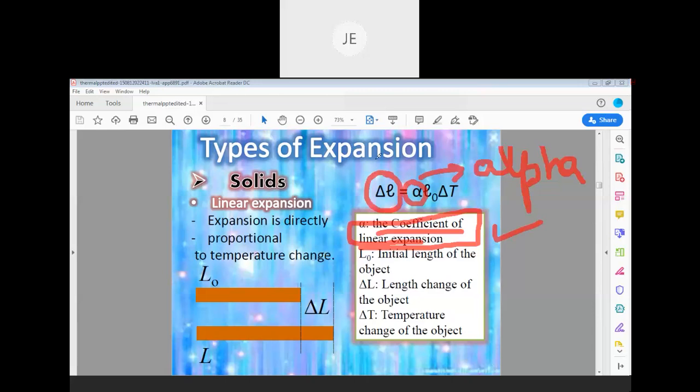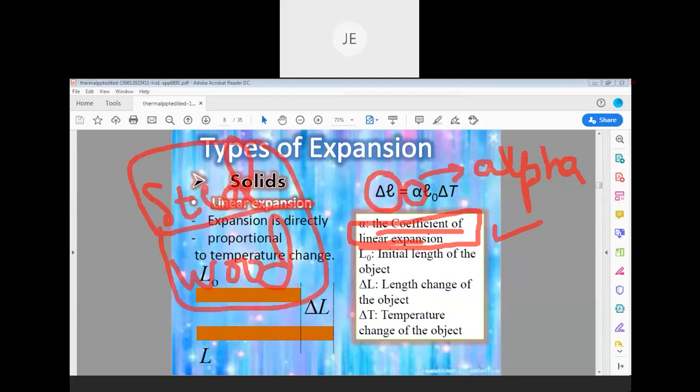Let us try to understand this. You take aluminium, you take wood, or you can take steel and you can take wood.